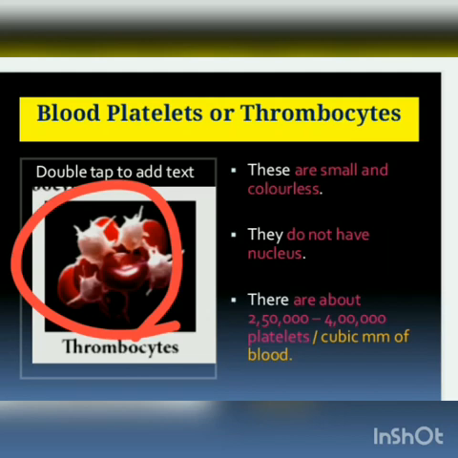There are about 2,50,000 to 4 lakhs of platelets per cubic millimeter of blood. So don't forget, its number is huge, more than that of the RBC structure. Why is it so important?